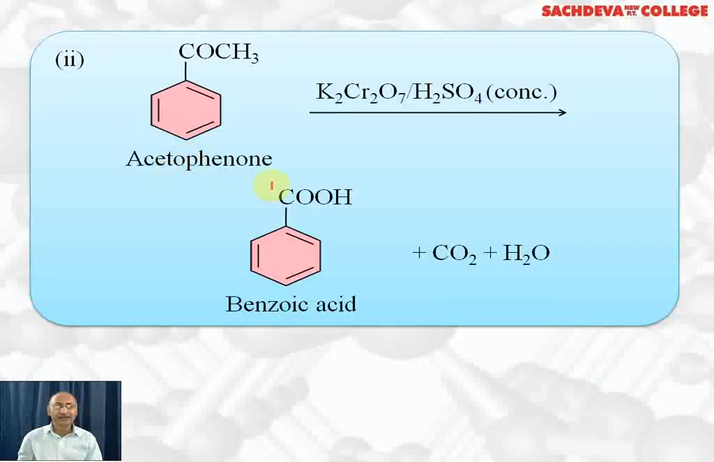Second, we want acetophenone to benzoic acid. A strong oxidizing agent, acidified dichromate solution, is used. Potassium dichromate and concentrated sulfuric acid is a strong oxidizing agent. The bond breaks here. This carbon gets oxidized to carboxylic acid. This methyl group, or this carbon and hydrogen, are oxidized to CO2 and water. So this is the way we can convert acetophenone to benzoic acid.